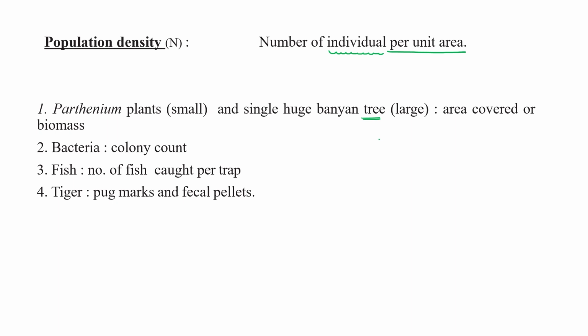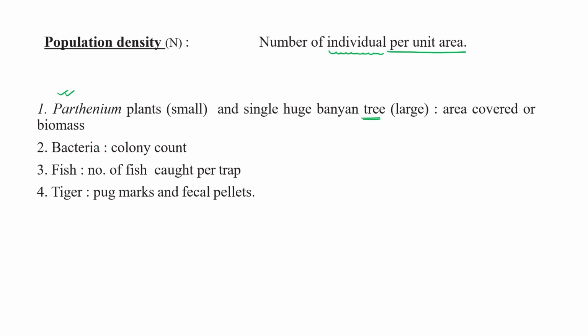If we compare the area covered and the number of individuals per unit area: Parthenium has little area, many plants, but a single huge banyan tree, though single, has a total biomass more than so many Parthenium plants. So we cannot compare these two.